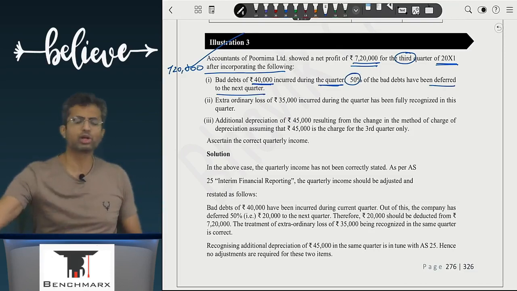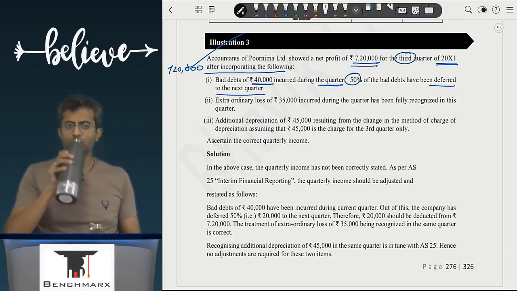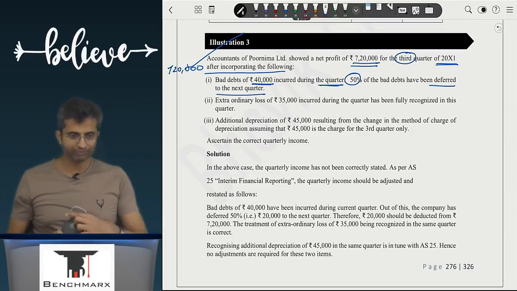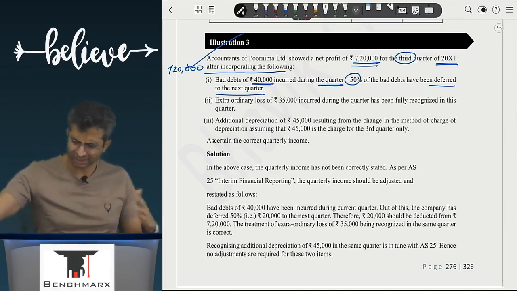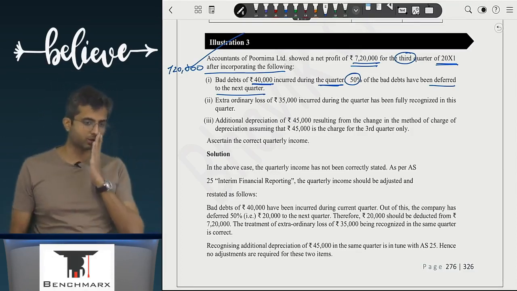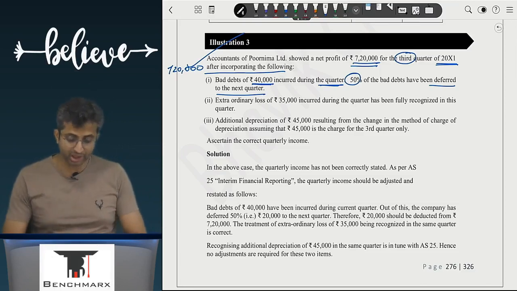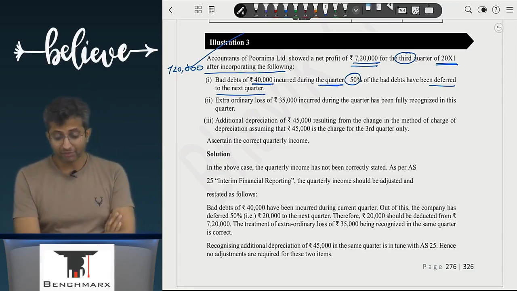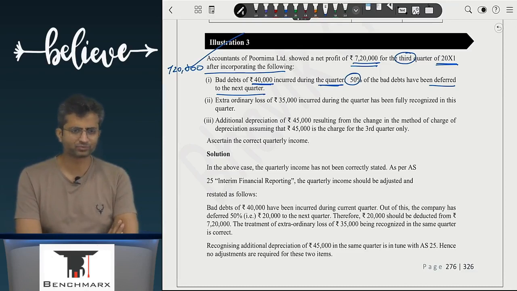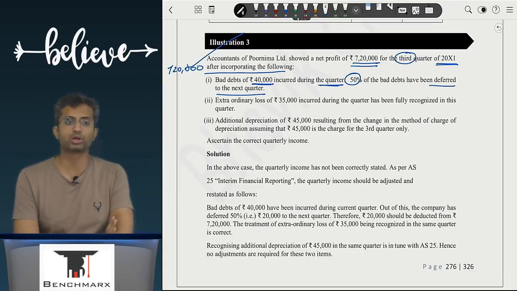What is the actual bad debt of the current quarter? Ideally, irrespective of what the company has done, how much bad debt expense should be recorded in the current quarter? 40,000. What has the company done? They have deferred 50% of the bad debts. That is 20,000. They have deferred it to the fourth quarter. Can you defer bad debts over 2 financial years? No. So can you defer it over 2 quarters? So what will you have to do? Add 20, less 20, ignore.